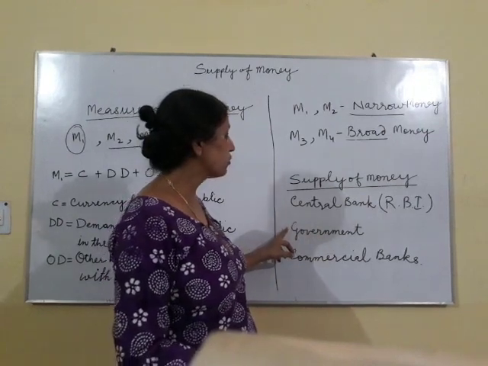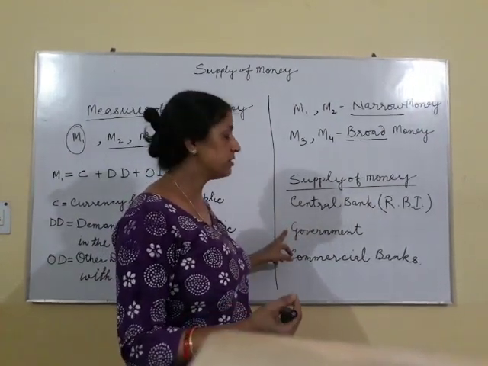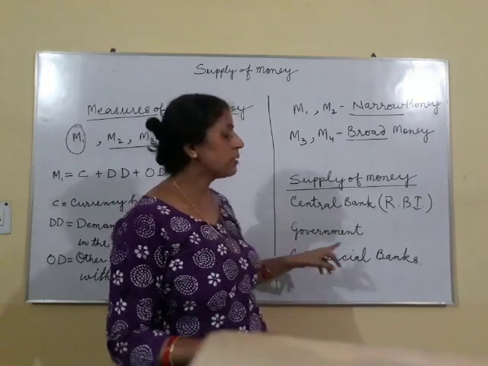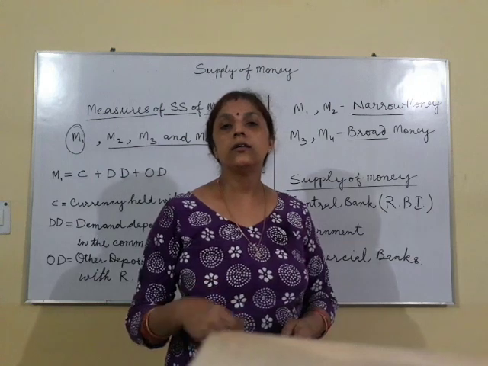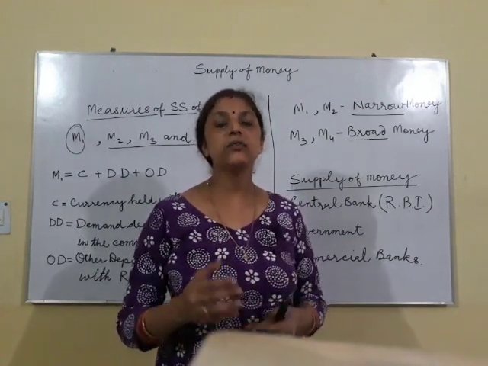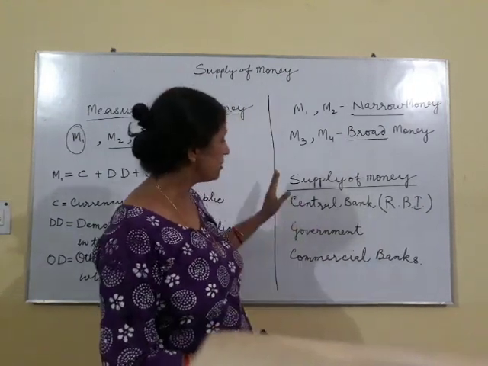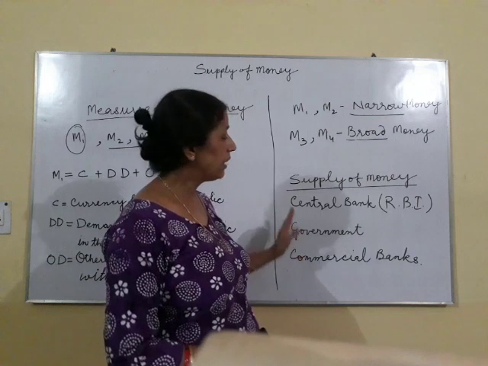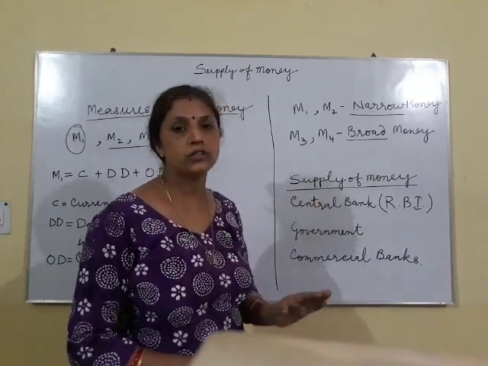Then the government also issues certain notes and certain coins. Finally, commercial banks do not issue notes and coins, but they help in circulating money in the form of loans and some other things. So these are the suppliers of money, and we will learn about the details in the next part of this chapter.